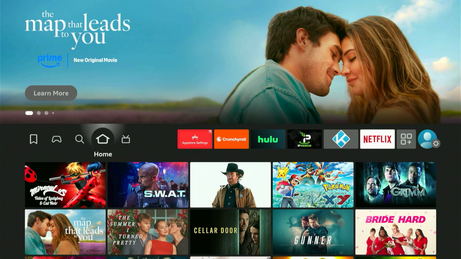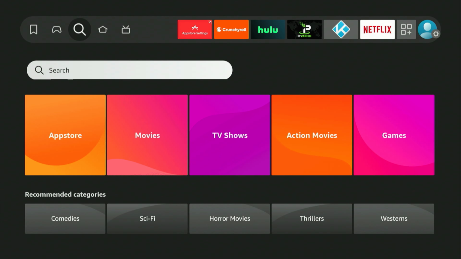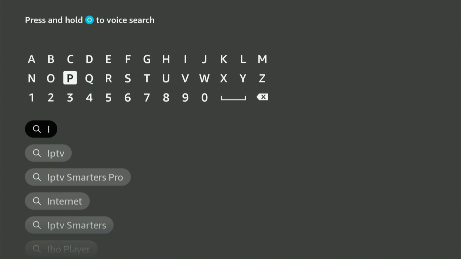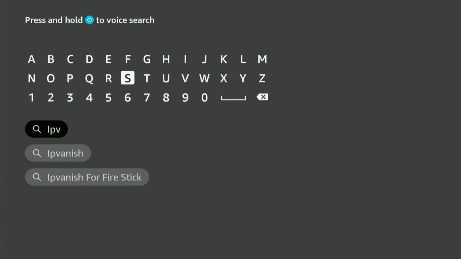So the first app I want to download here is IPVanish VPN. It's my top choice for keeping everyone safe and private while using all these great apps. Some people experience trouble downloading or even using apps because their internet provider blocks them. With IPVanish VPN, you remain completely secure and can bypass any restrictions your internet company places on you and all of your devices. To download IPVanish VPN, you can select it and press download.